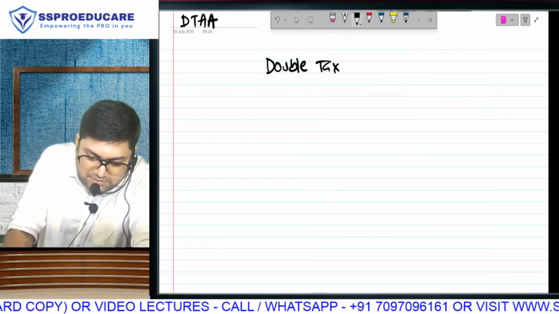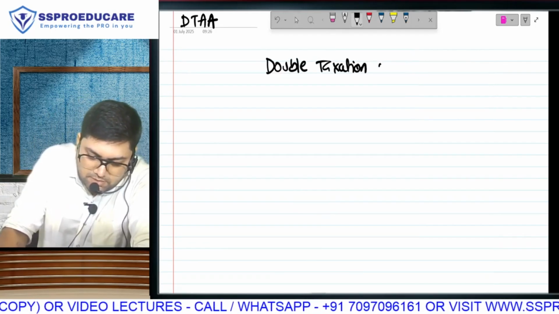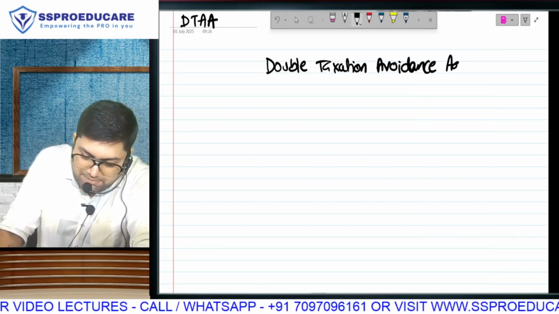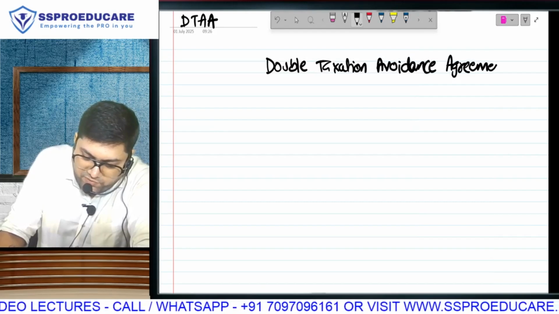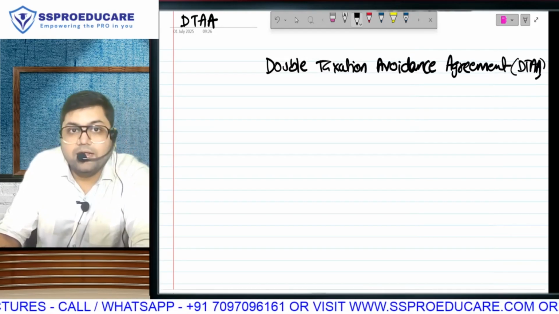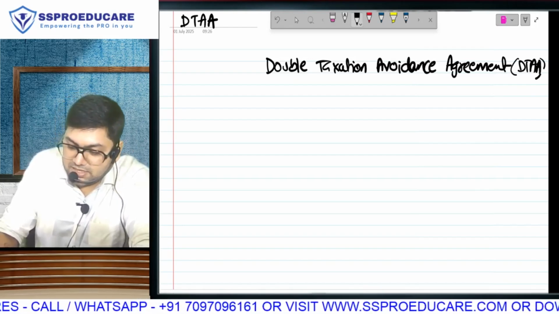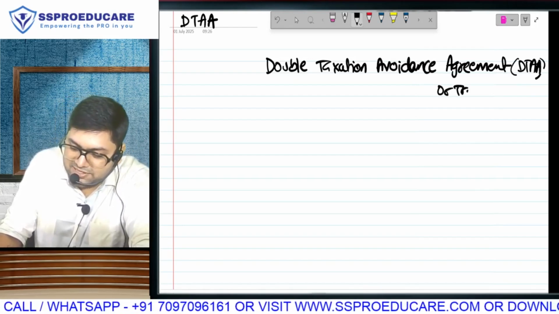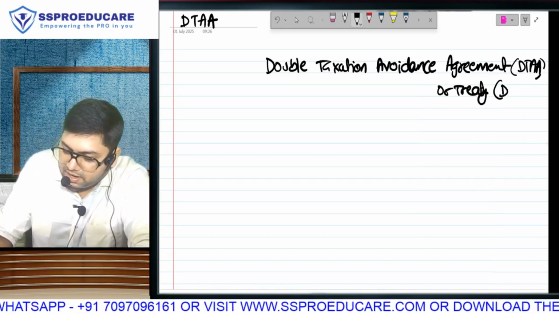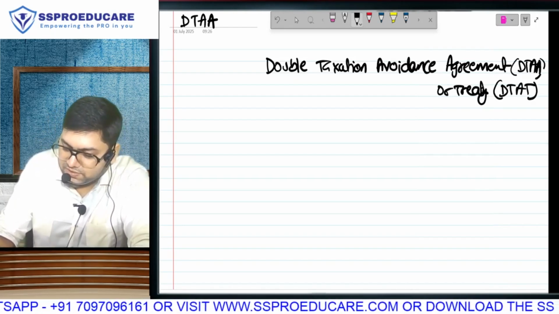double taxation avoidance agreement, and therefore in short what may we call it? DTAA. Sometimes these agreements are also known as treaty. A treaty between two countries. So you can call it DTAT.